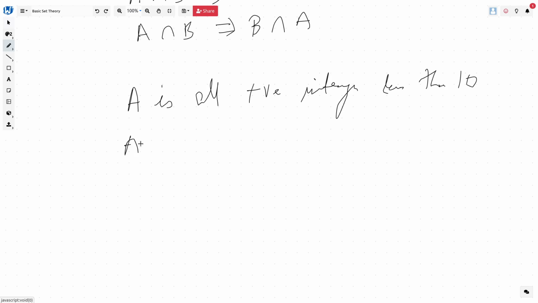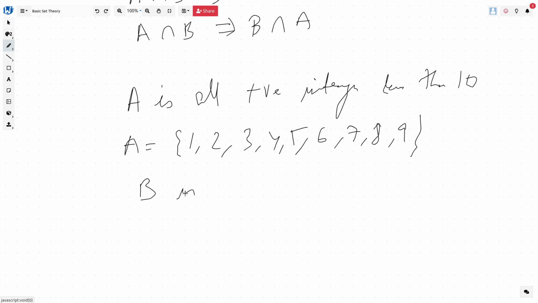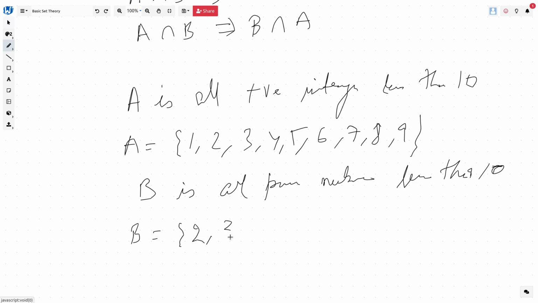Again you can write A as 1, 2, 3, 4, 5, 6, 7, 8, 9, and then set B is all prime numbers less than 10, right? So B can be written as 2 is a prime number, 3 is a prime number, 5 is a prime number and 7 is a prime number between 1 to 10.